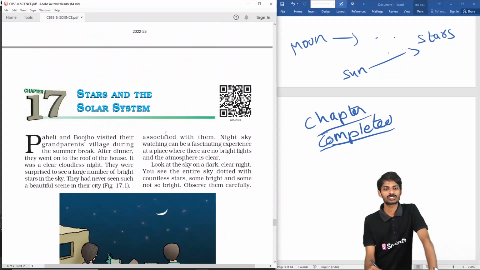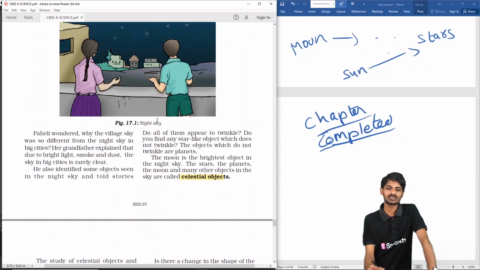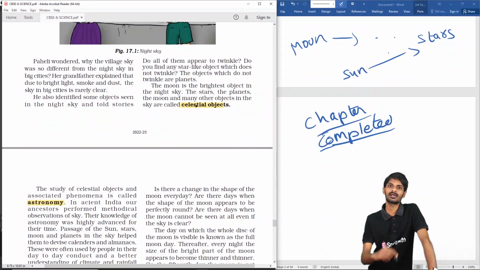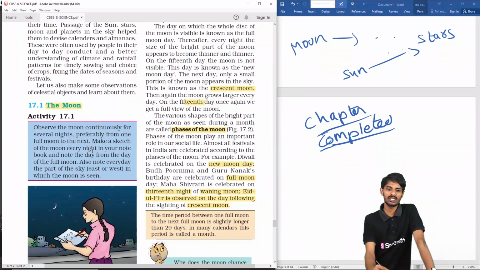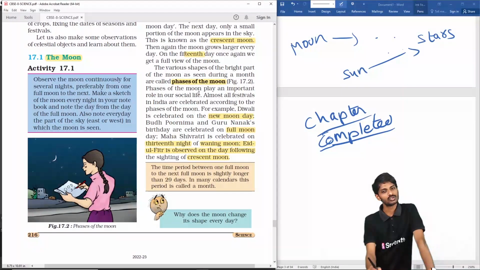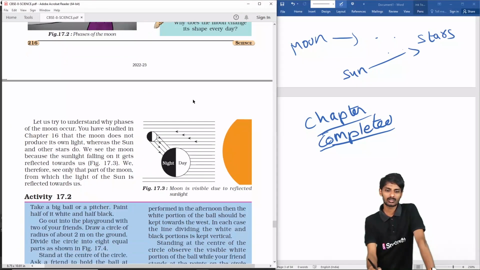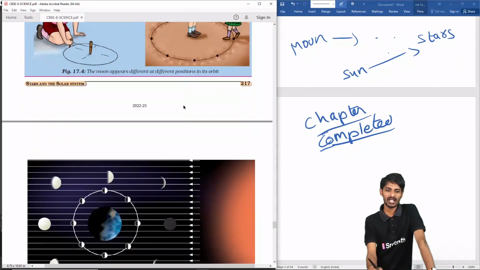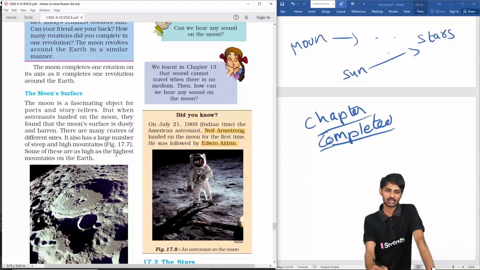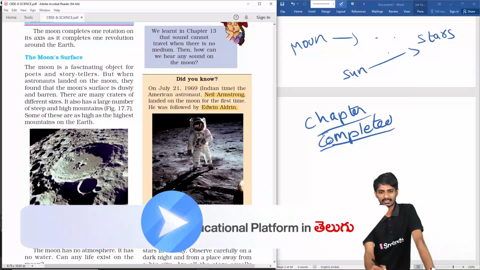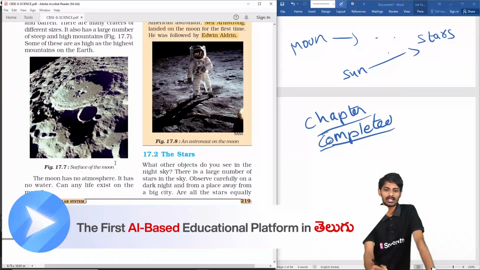Next thing is the solar system summary. Celestial objects are the objects which appear in the night, and the study of them is astronomy. The moon has different phases like full moon and new moon, and it takes 29 days. And the moon surface is not smooth, it is rough, students.